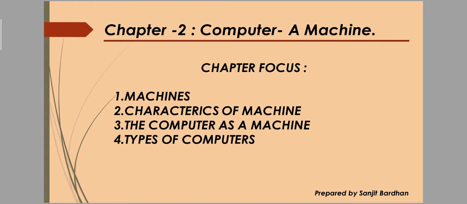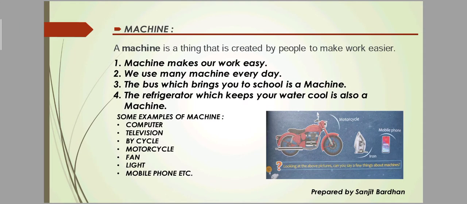So let's start. In this chapter, we already discussed the machine. Number 1 is machine, number 2 is characteristics of machine, number 3 is the computer as a machine, number 4 is types of computer. So let's go to the number 1 section, machine.